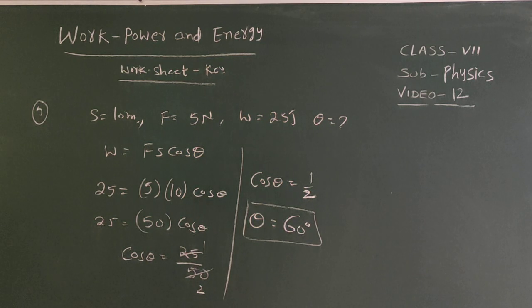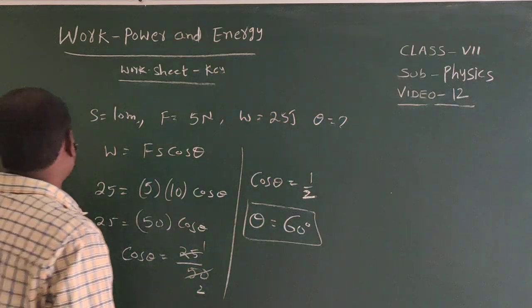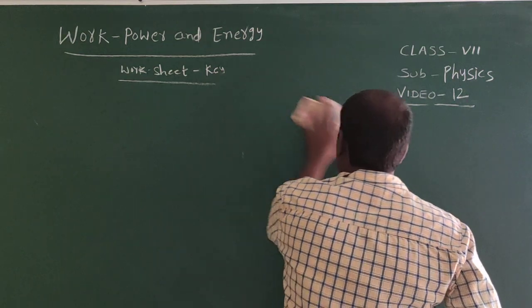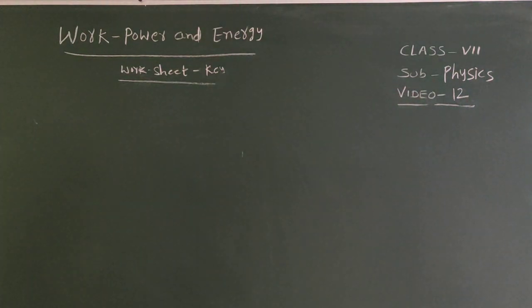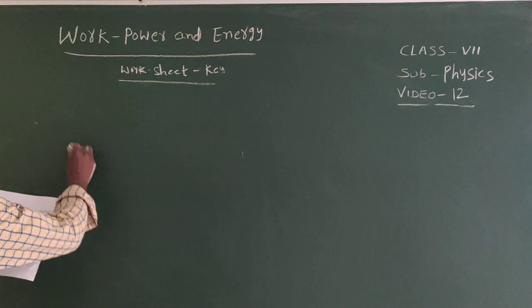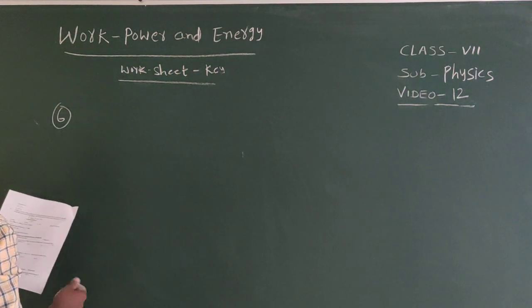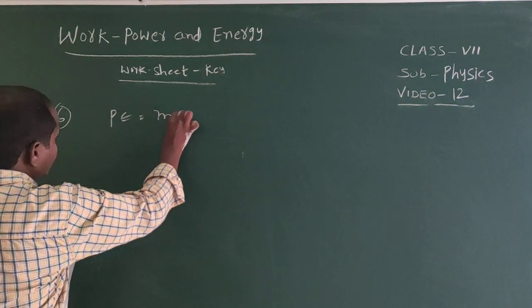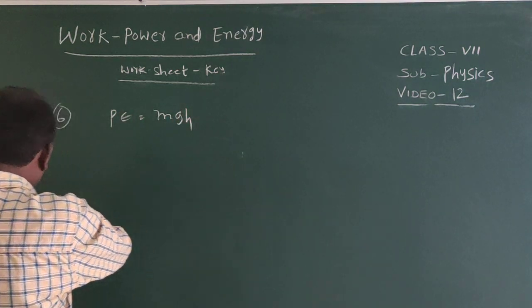Two bodies of masses 4 kg and 9 kg are lifted to the same height from the ground. Find the ratio of their potential energy. Height is same. Question number 6. So here potential energy equals mgh. P equals mgh. It is a formula.